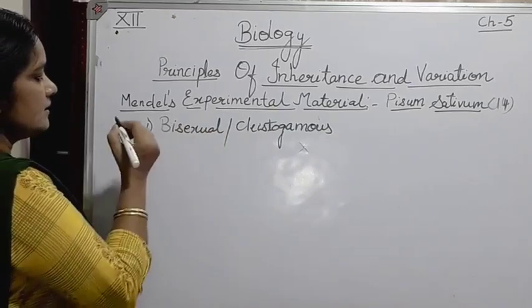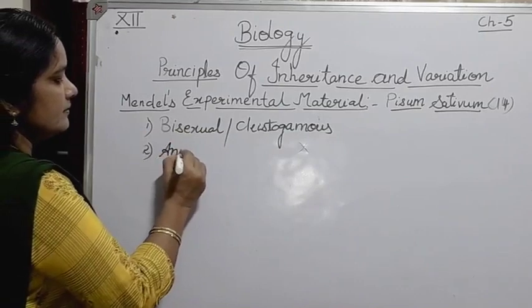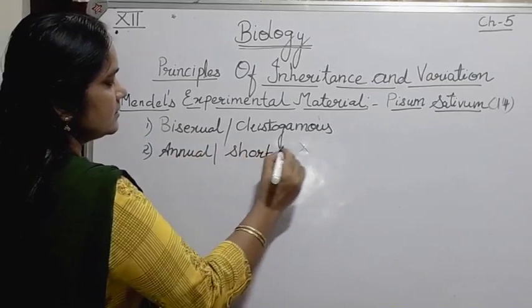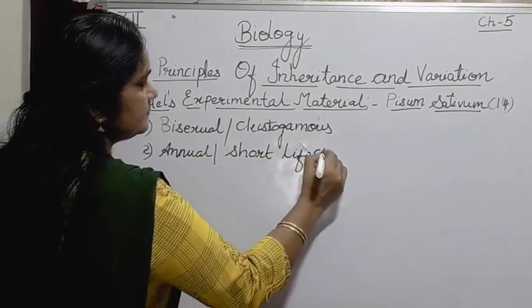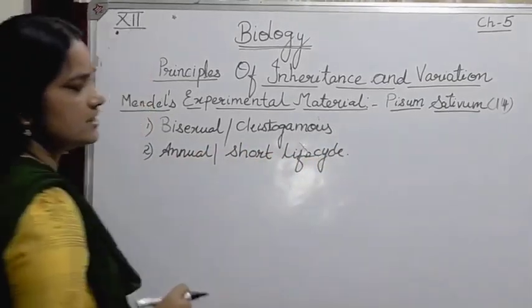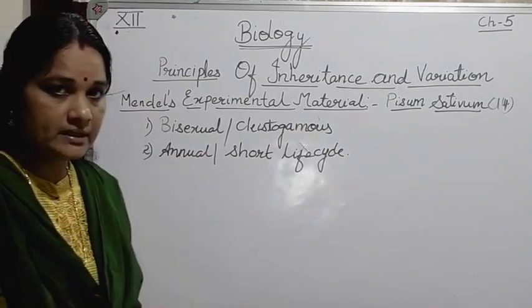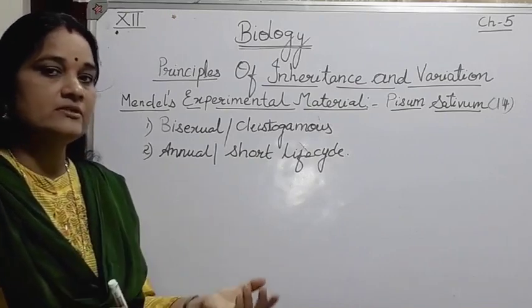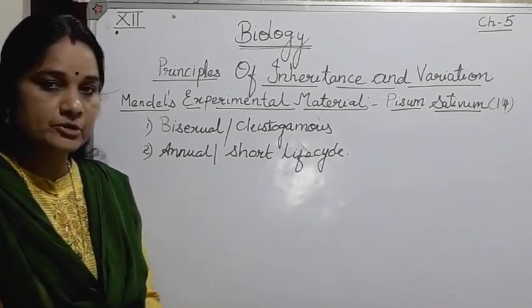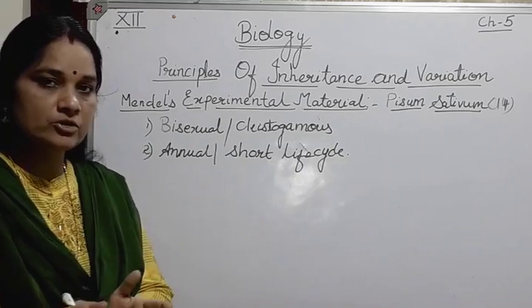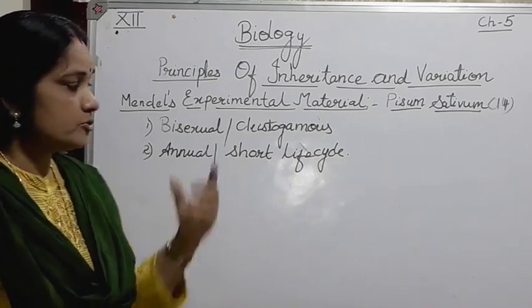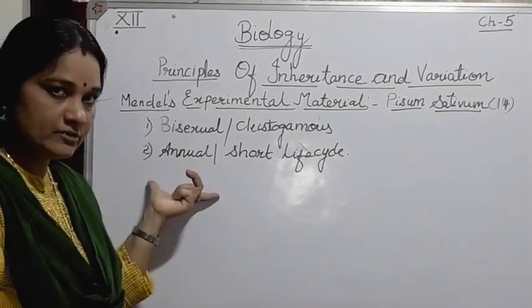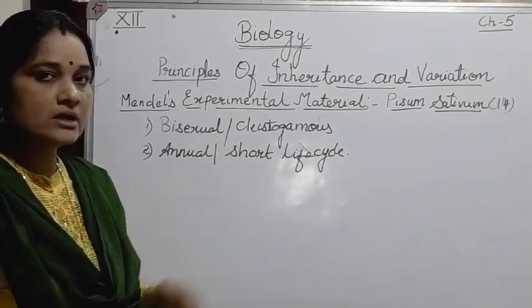Second, the plant was an annual plant which completed its life cycle in one year. Short life cycle. That means once the seed started growing and germinating, within one year it was able to complete the life cycle, between the vegetative phase and the reproductive phase. It started producing flowers, and immediately after that, within a short duration, it also bore fruits. Because of that reason he selected this pea plant, because it was an annual plant with a very short life cycle.